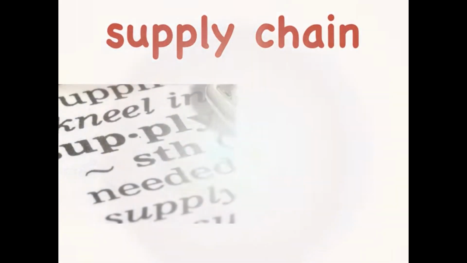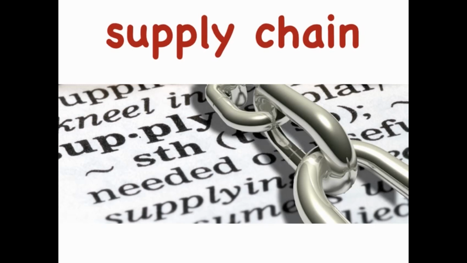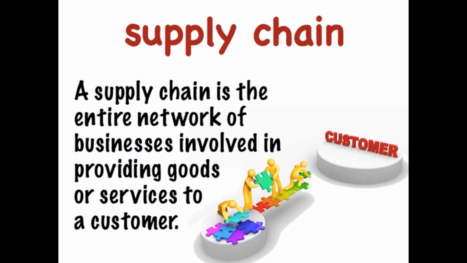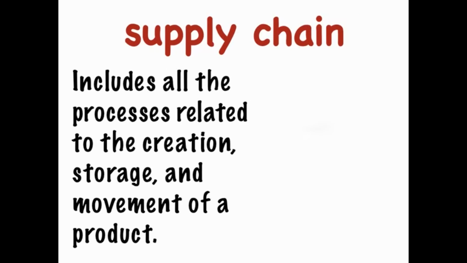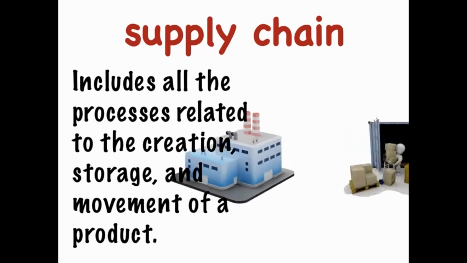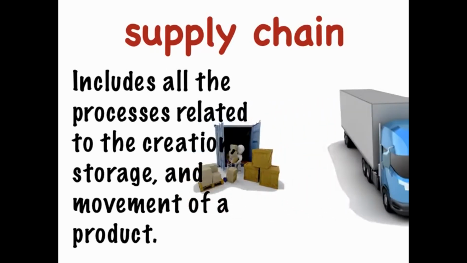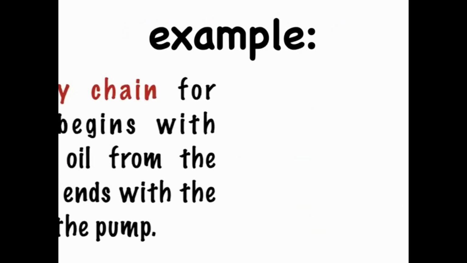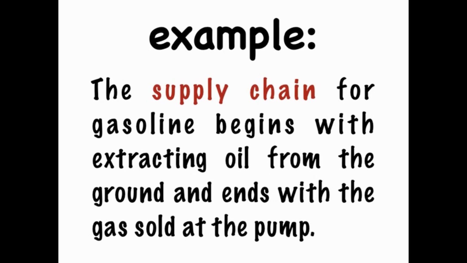Supply chain. A supply chain is the entire network of businesses involved in providing goods or services to a customer. This includes all the processes related to the creation, storage, and movement of a product. The supply chain for gasoline begins with extracting oil from the ground and ends with the gas sold at the pump.